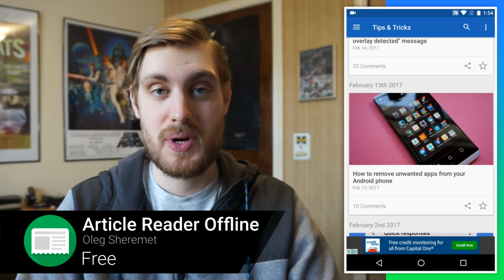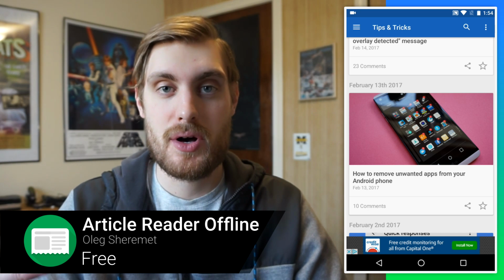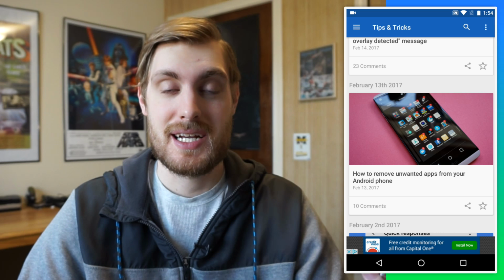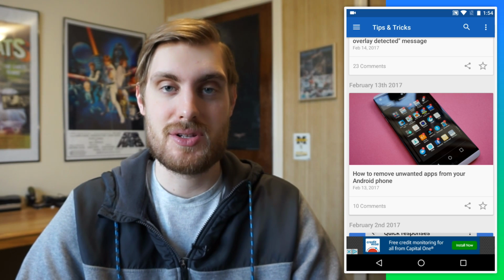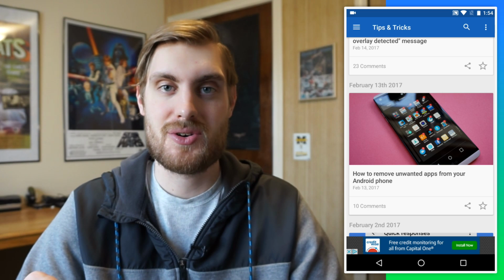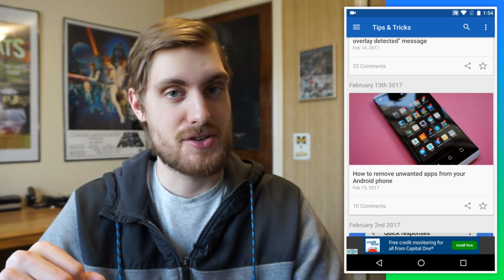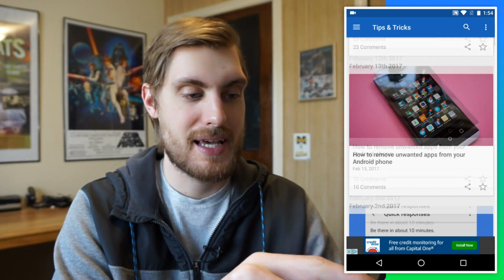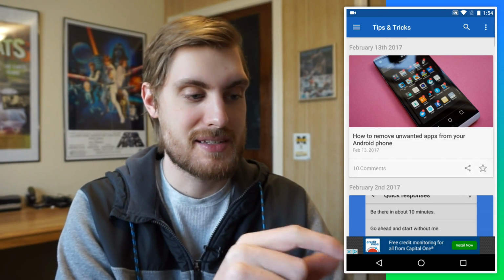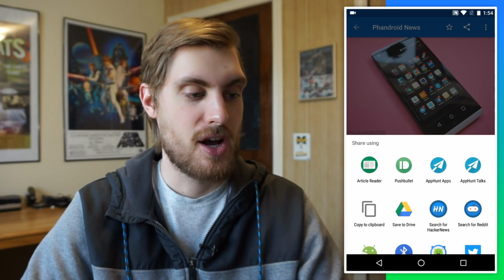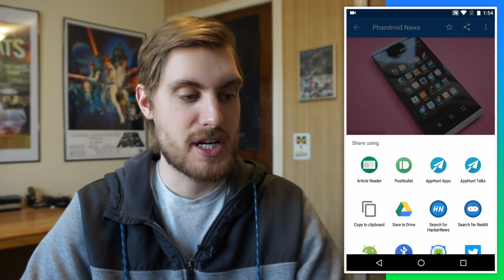So sometimes you're reading an article online and maybe you want to read it in a different format, a distraction-free, clean reader. There's an app called Article Reader Offline, which can do that. Plus, it can save any article from the web to an offline version so you can read it when your phone's not connected to the internet. So say I'm in an app like this, or I'm on the web, I see an article, I can share it, and I'm going to select the article reader icon from the share menu.